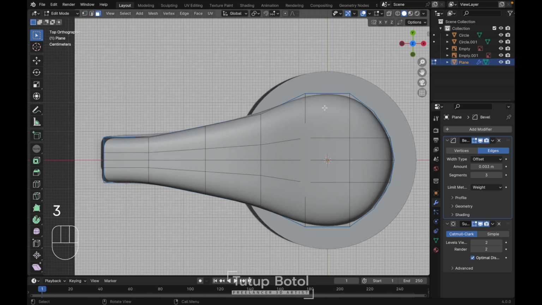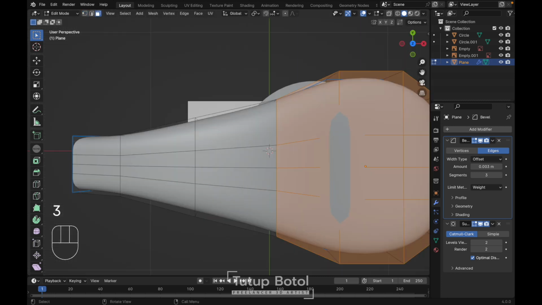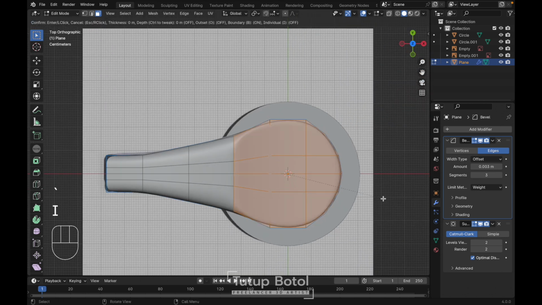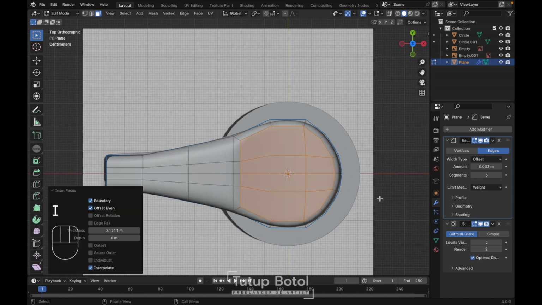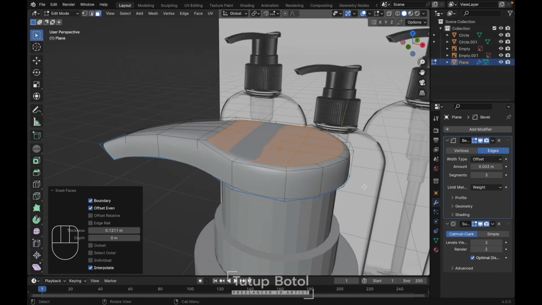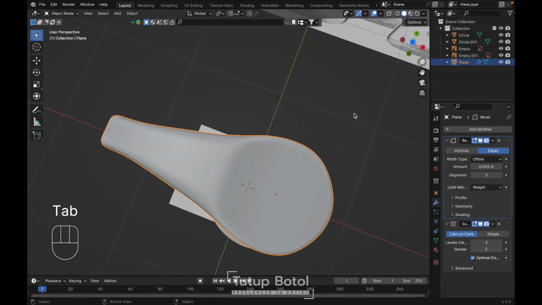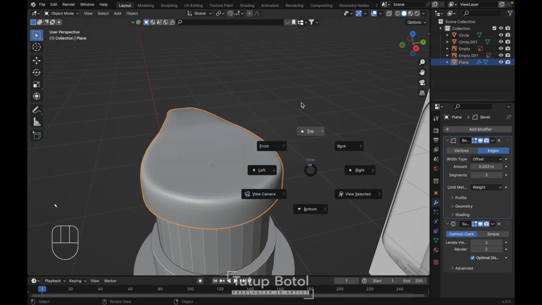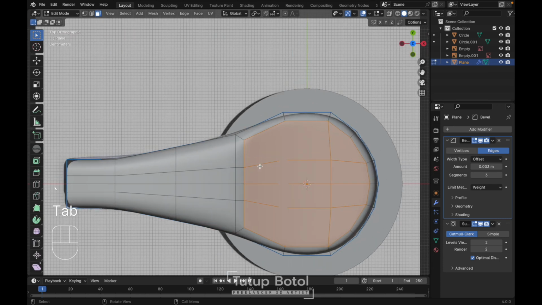Press 3, change it to the face mode. We need to select all of this face at the top, just like this. Then we can press I to insert like this. As you can see, we have created something like this. Then we can adjust.